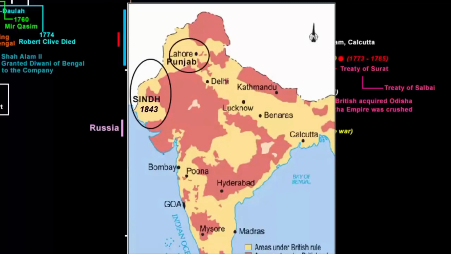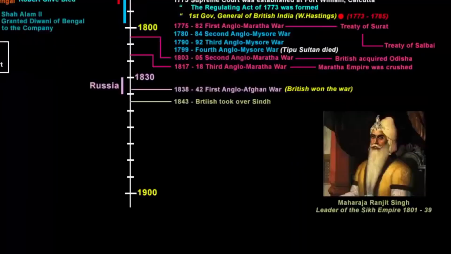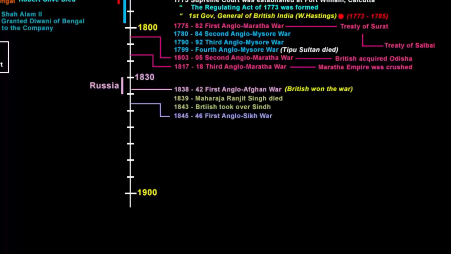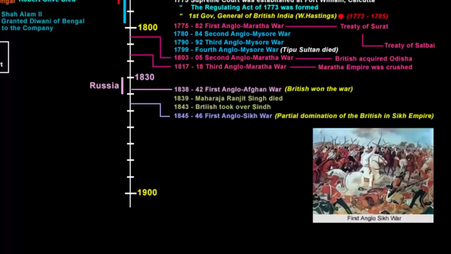Next in line was Punjab, because if you see, it clearly lies on the boundary, but the presence of Maharaja Ranjit Singh held back the company. After his death in 1839, almost immediately, his kingdom began to fall into disorder. Two wars were fought with the Sikh kingdom under the names the First Anglo-Sikh War and the Second Anglo-Sikh War. The First Anglo-Sikh War was fought between the Sikh Empire and the East India Company between 1845 and 1846. It resulted in partial domination of the East India Company in the Sikh kingdom.